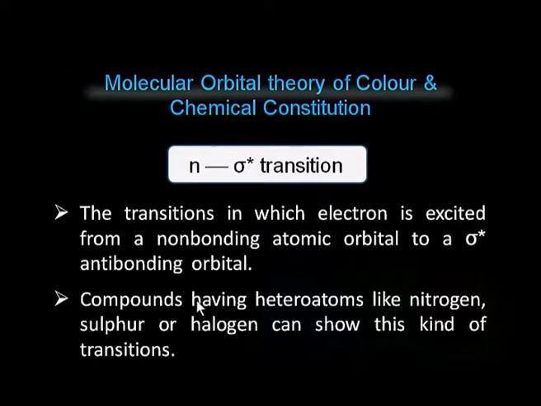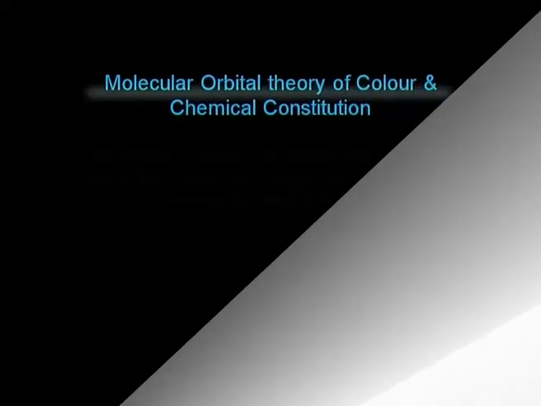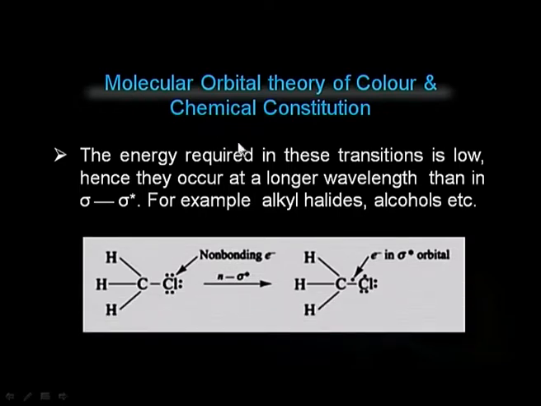Compounds having heteroatoms like nitrogen, sulfur or halogen show this kind of transition. The energy required in this transition is low, hence it occurs at a longer wavelength than the transition in case of sigma to sigma star, or in other words in case of saturated hydrocarbons.